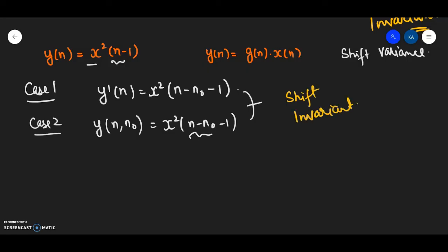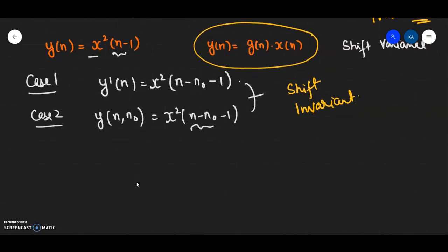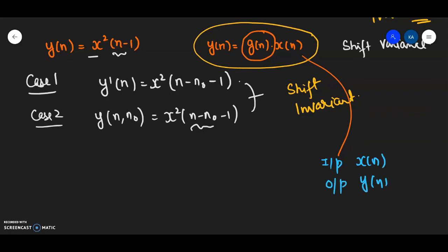Okay, now let's take another question. This question is a good question. And why a good question? Because a number of students get confused when they encounter such a question. In these kinds of questions, you have to make one thing very clear: that this gn has nothing to do with the input and the output. Your input is simply x of n and your output is simply y of n. Fine. So don't get confused when you encounter such questions.